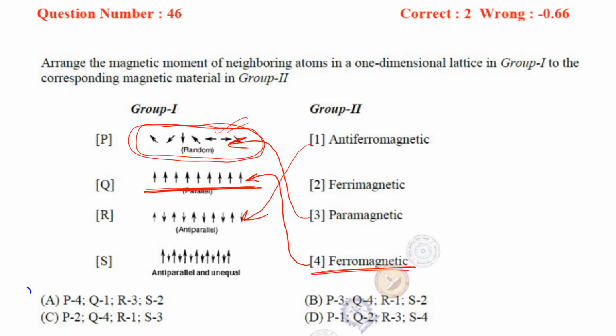Then ferrimagnetic. Ferrimagnetic has some amount of magnetism which is lesser than the ferromagnetic. Here you see there is cancellation of magnetic moment, but since the size is smaller, there will be some amount of magnetism left over. So we can see P matches with 3, Q matches with 4, R matches with 1, S matches with 2. So option B will be the correct answer. Now let us move to the next question.